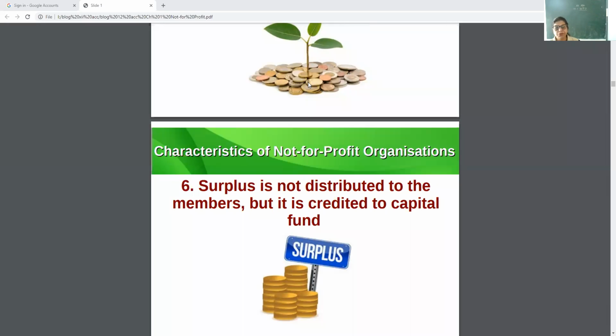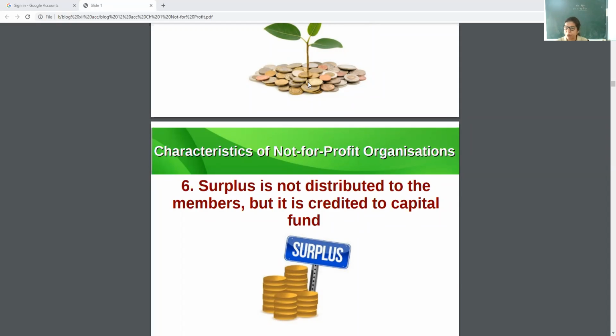This is the main feature I can tell you, the differentiation between profit organization and non-profit organization. Profit organizations run for earning profits and they distribute that profit. They withdraw that profit, like sole proprietor, partnership, joint stock companies.